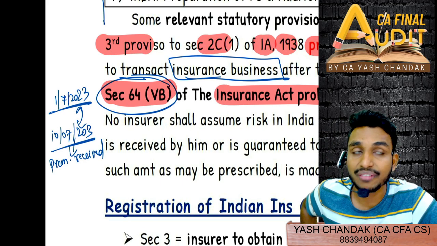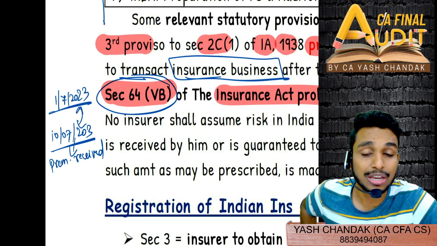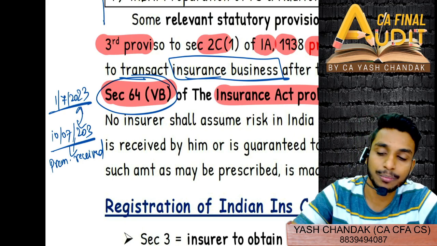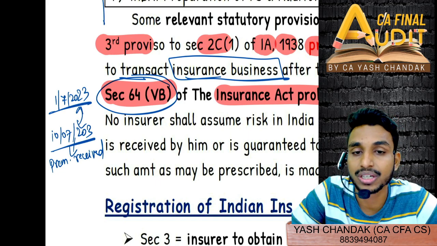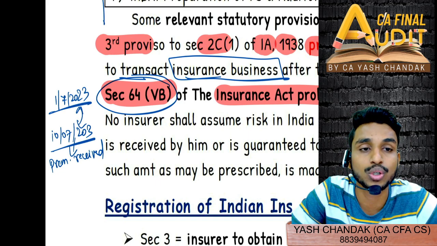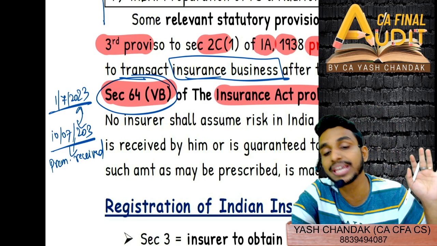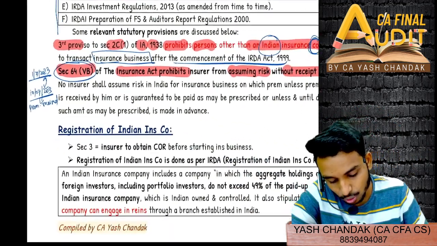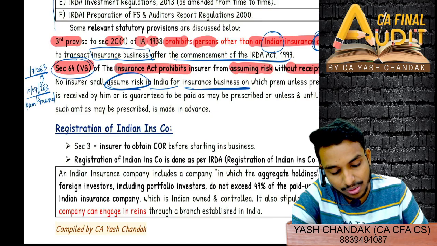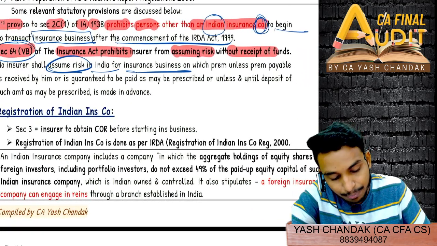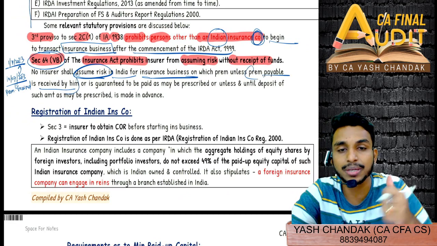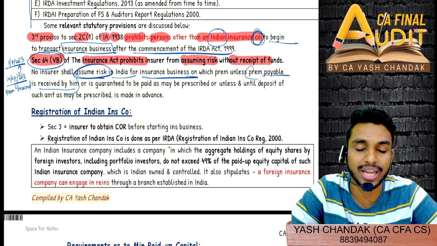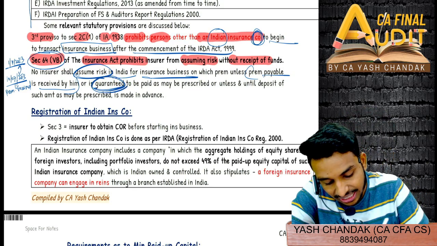That means if a loss occurs in that period, you will not be liable to pay, because till the time we have not received the premium, we will not be assuming risk, and therefore the insurance company will not be making any claim payment. So no insurer shall assume risk in India for insurance business unless the premium payable has been received, then you can accept it, or premium is guaranteed to be paid.